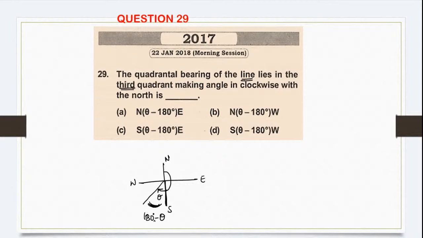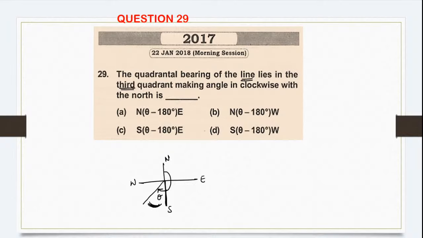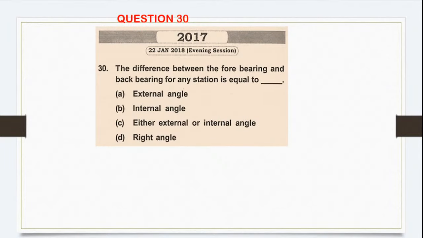So south 180 minus theta, sorry, not 180 minus theta, correct, theta minus 180, because it's greater, no? Missed out of my mind. Yes, Ria, you're correct. So this is theta minus 180 and it is in southwest. So the correct answer is option number D. Let's move to the next question.